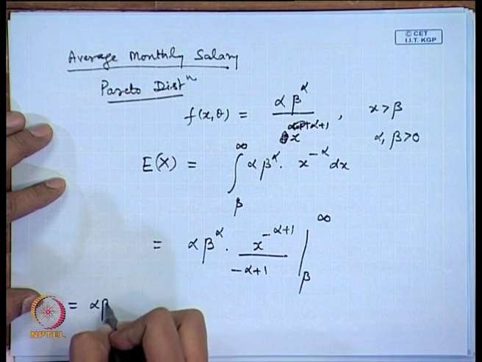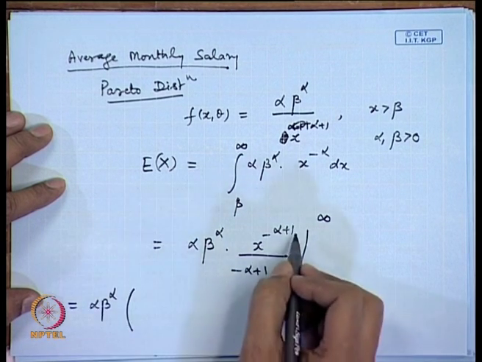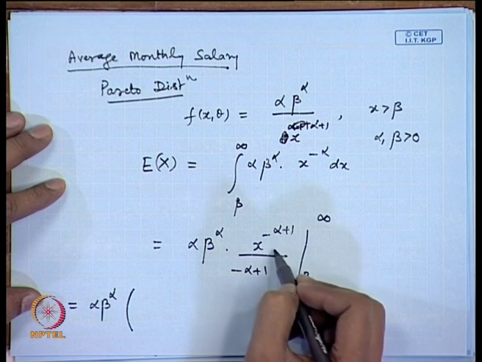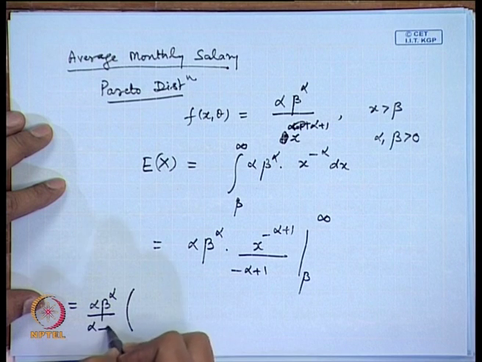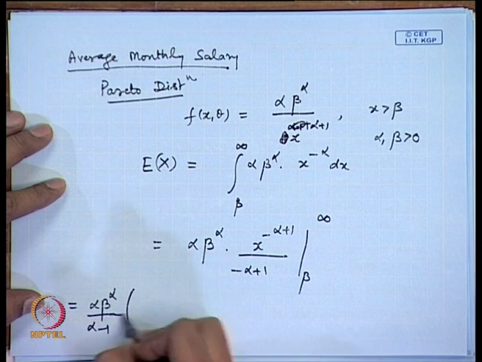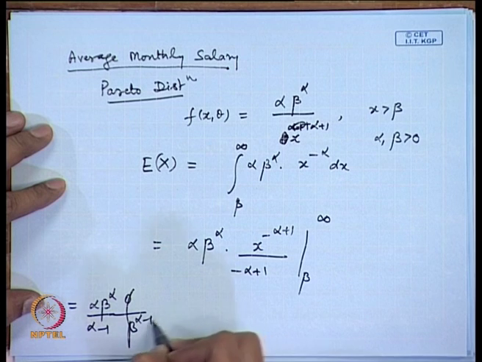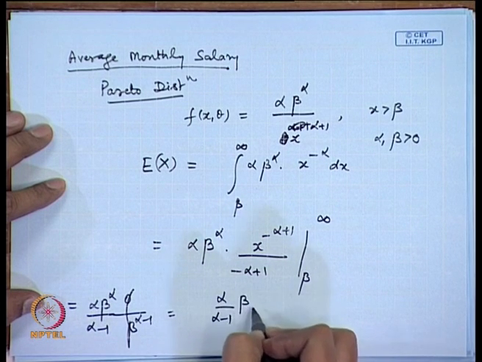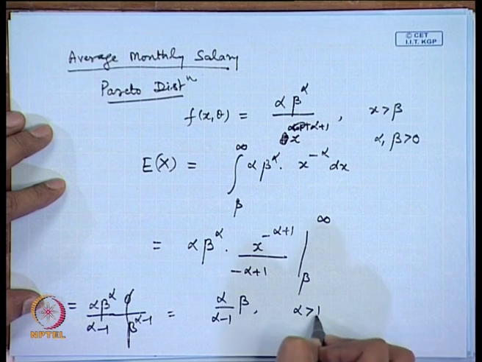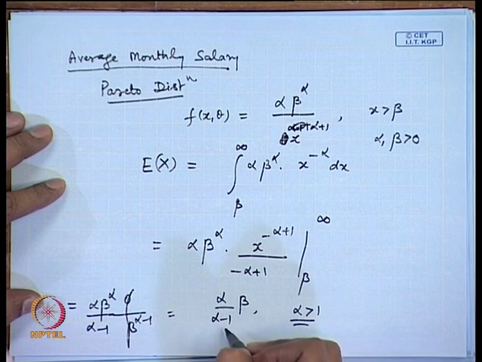When we substitute the value at infinity, this will vanish, and at beta we will get beta to the power alpha minus 1. So, the value turns out to be alpha by alpha minus 1 times beta, where of course alpha has to be greater than 1, otherwise this expression will not be valid.